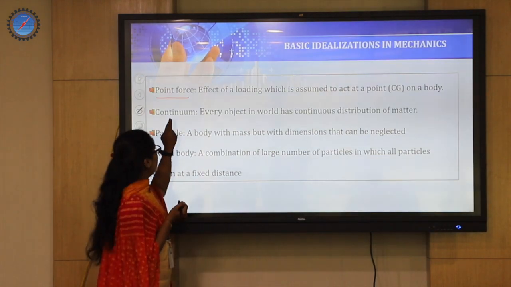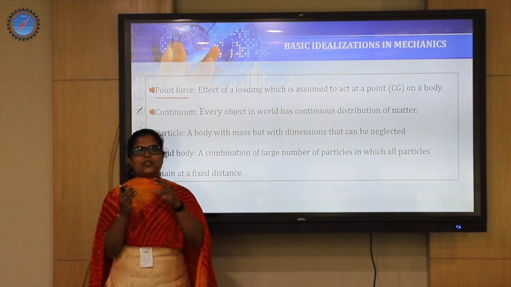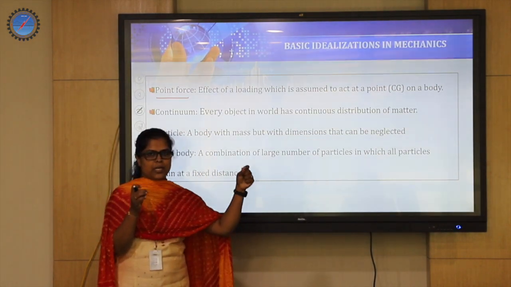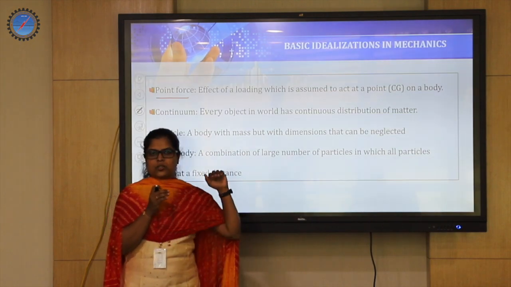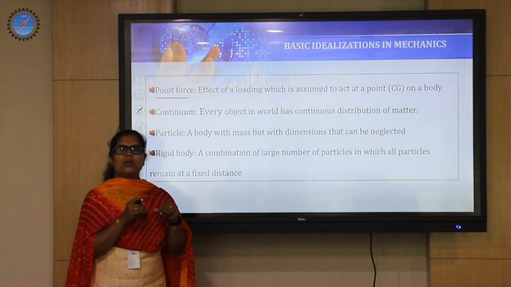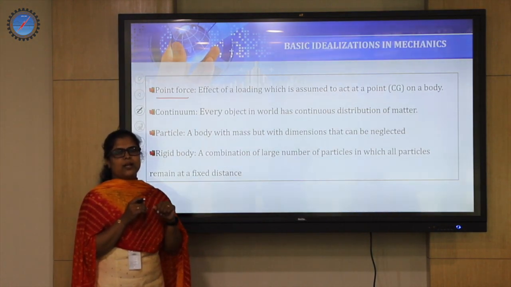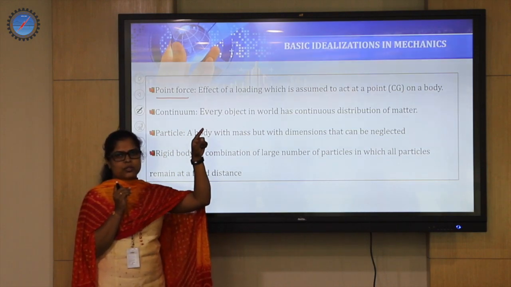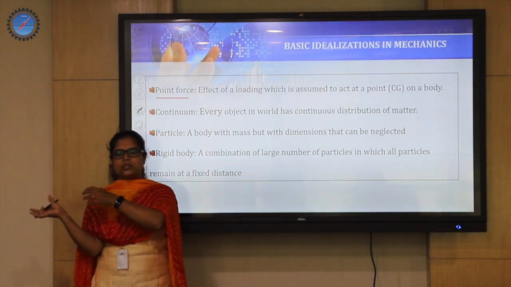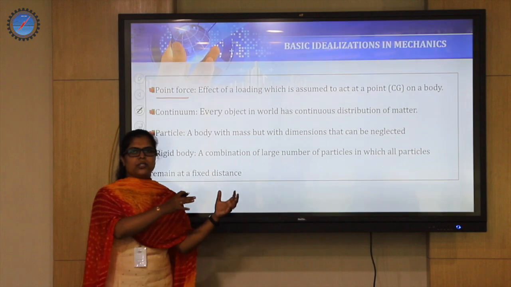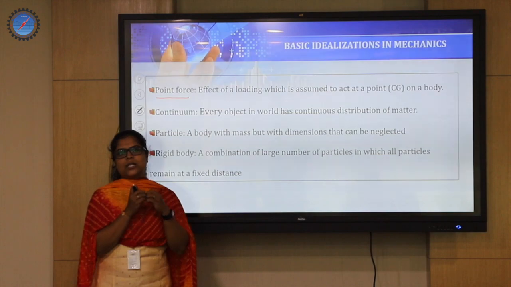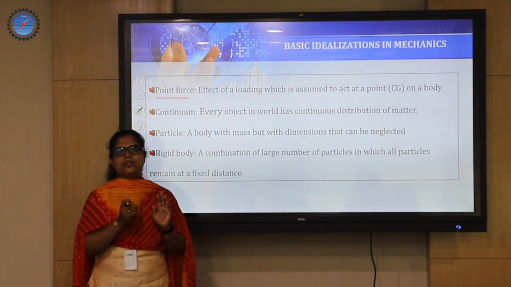So continuum means it is an assumption that every object in the world or universe has a continuous distribution of matter without any gap in between. This is one assumption which is required. I'll connect this to your previous slide on the principle of transmissibility of forces, where along the line of action of a force, the effect of the force remains unchanged. That means the individual particles just pass the force from one particle to another without diminishing its intensity, so that anywhere along the line of action you check, the intensity remains the same.